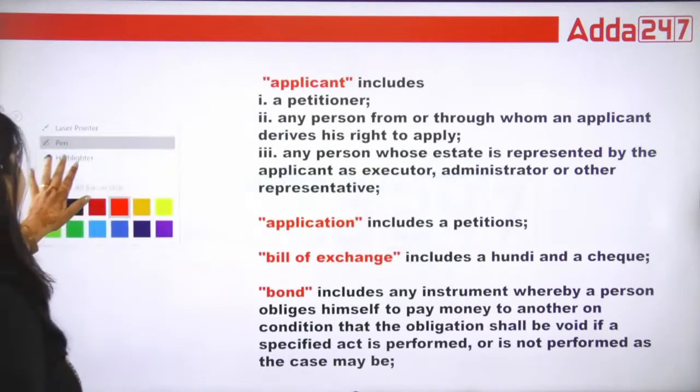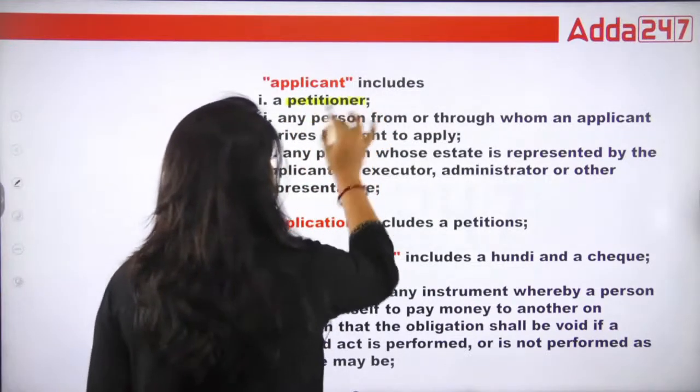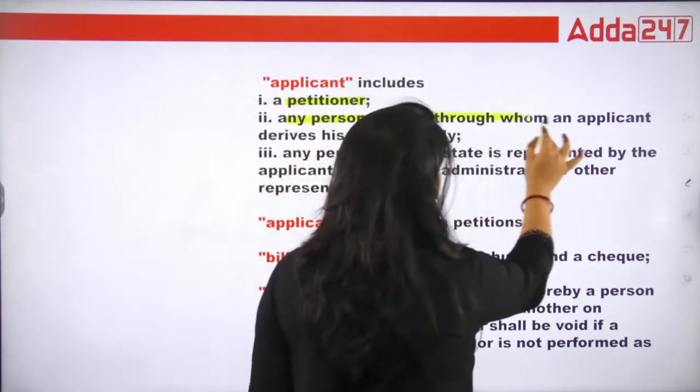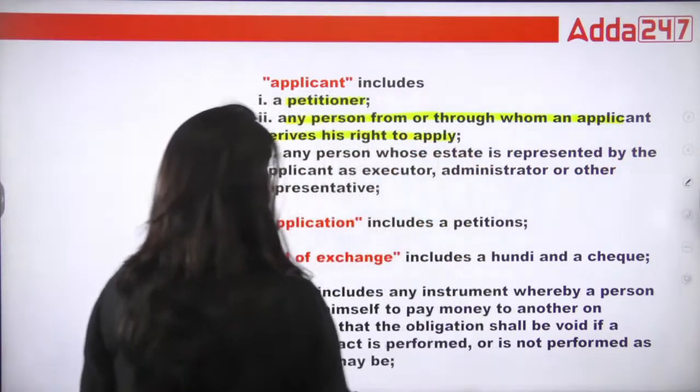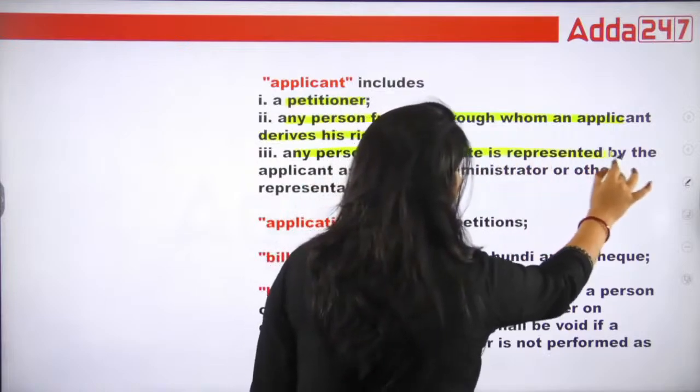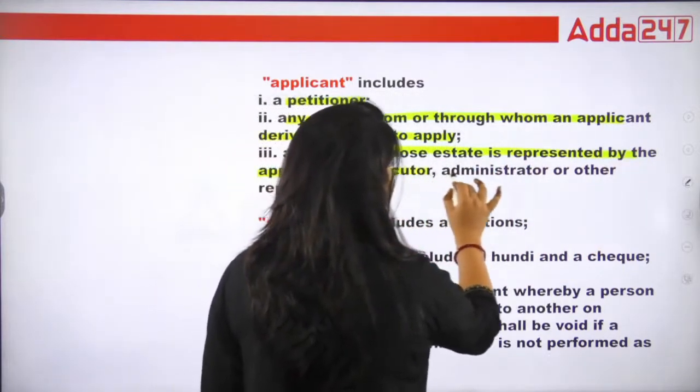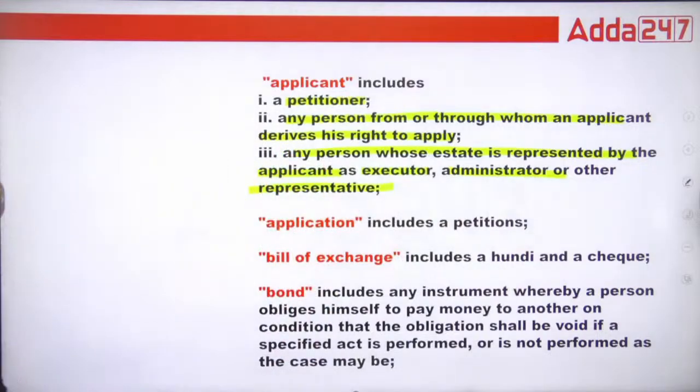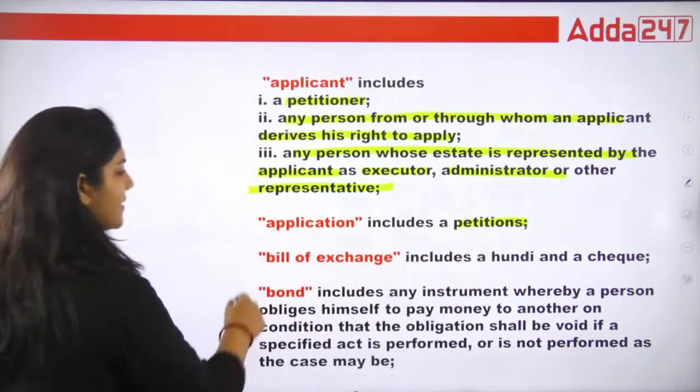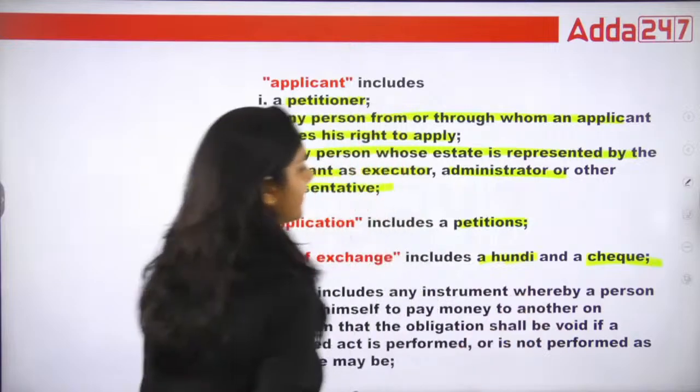Now, what is applicant? Applicant means petitioner, any person from and through whom an applicant derives his rights to apply, any person whose estate is represented by the applicant as executor, administrator and other representative. That's it. Okay, application, that is petition. Bill of exchange, hundi, check.